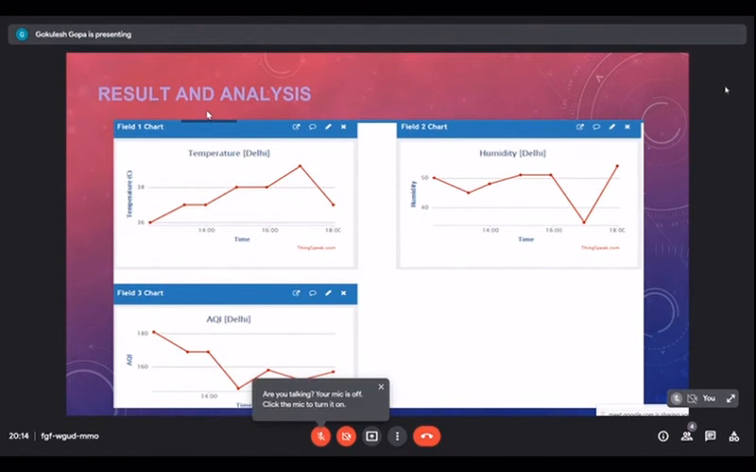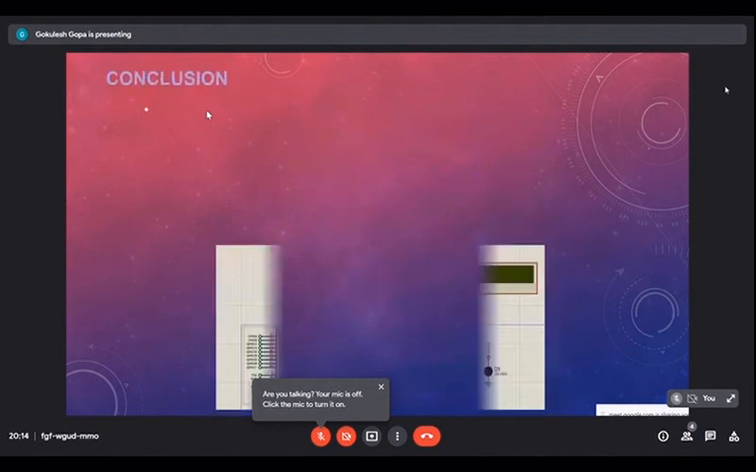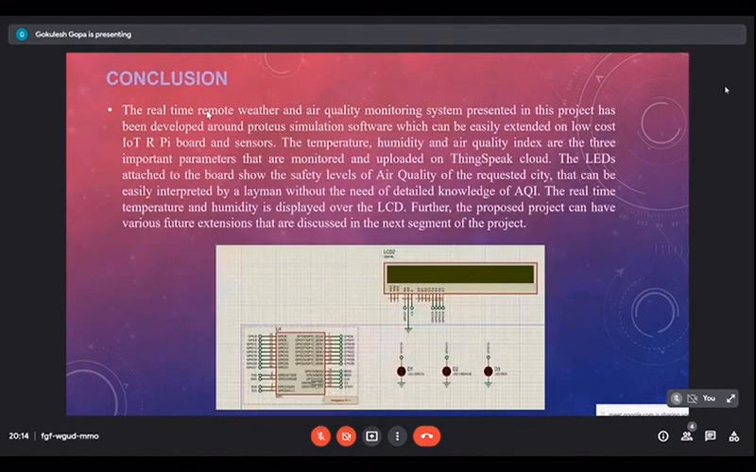Conclusion. The real-time remote weather and air quality monitoring system presented in this project has been developed around the Proteus simulation software, which can be easily extended on low-cost IoT boards and sensors. The real-time temperature and humidity is displayed over the LCD. The LEDs attached to the board show the safety levels of AQI of the required city, which can be easily interpreted by the layman without the need of detailed knowledge of AQI. Further, the proposed project can have various future extensions that are discussed in the next segment of the project.